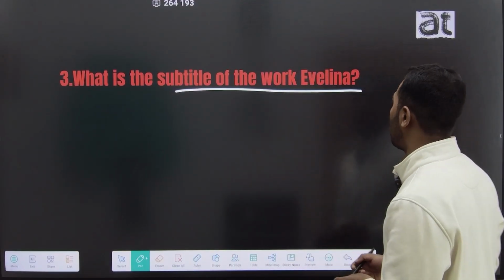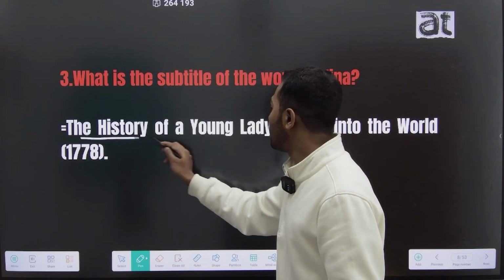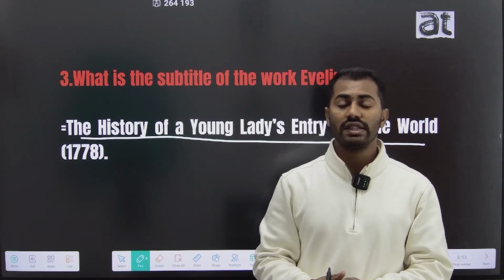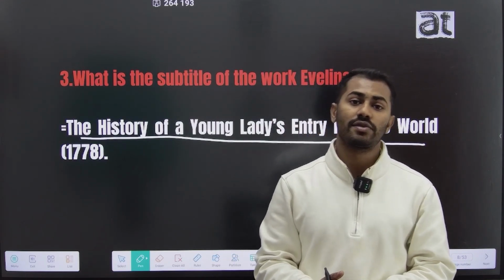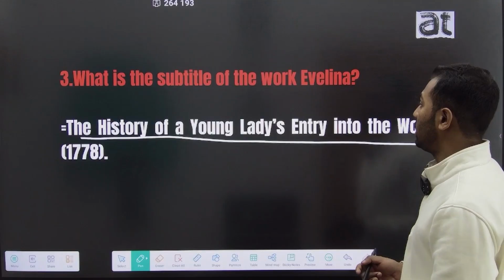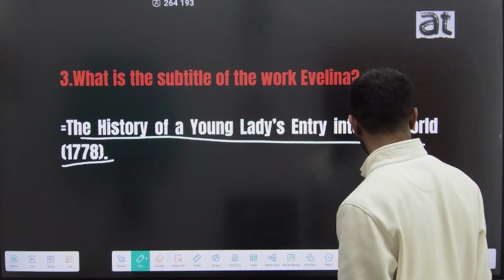The subtitle of the work Evelina is The History of a Young Lady's Entry into the World. The History of a Young Lady's Entry into the World is the subtitle of Frances Burney's novel Evelina, and the work was published in the year 1778.